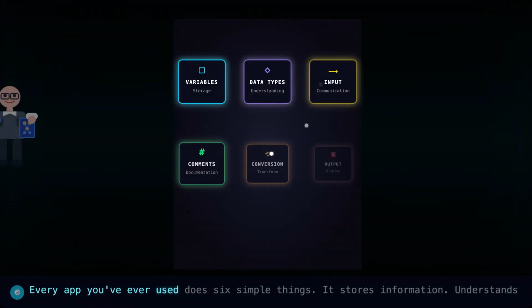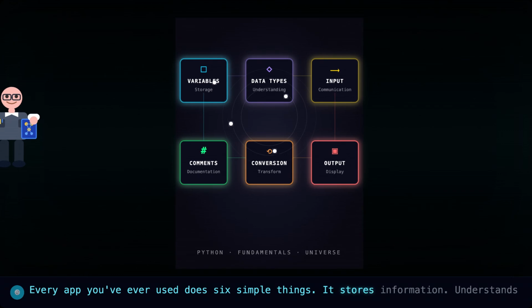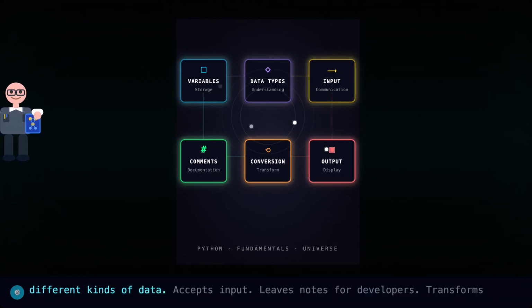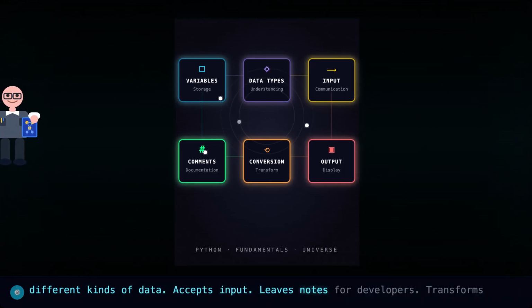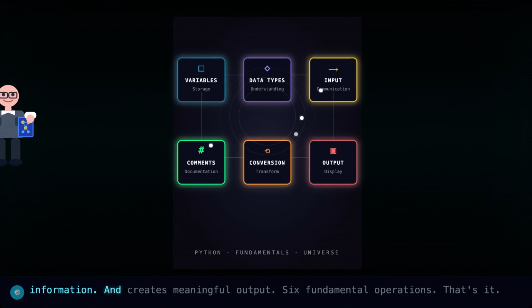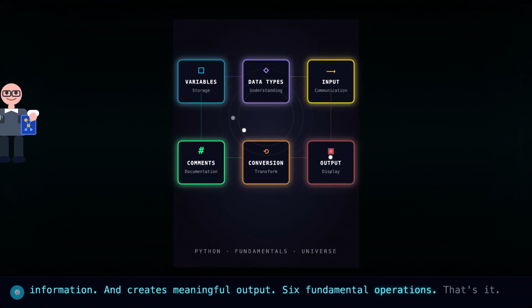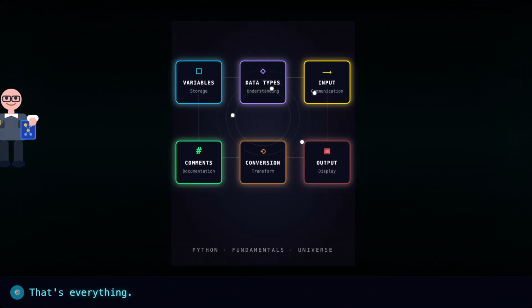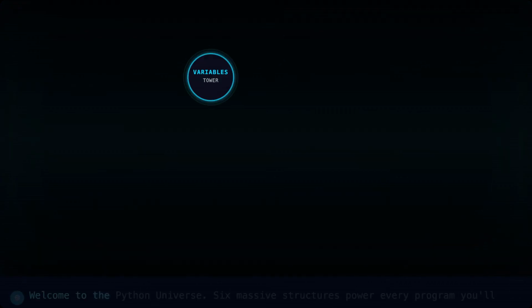Every app you've ever used does six simple things. It stores information, understands different kinds of data, accepts input, leaves notes for developers, transforms information, and creates meaningful output. Six fundamental operations. That's it. That's everything. Welcome to the Python universe.